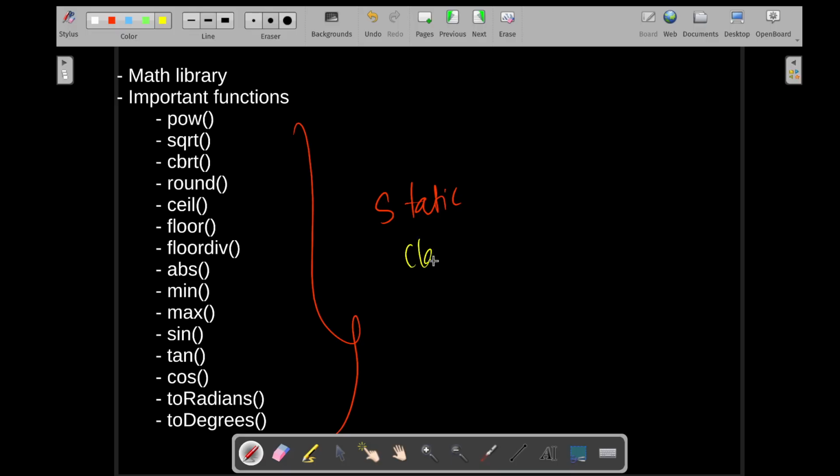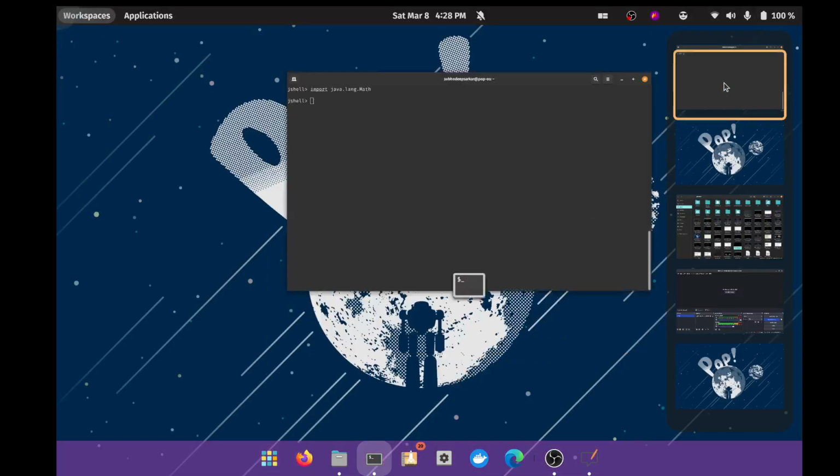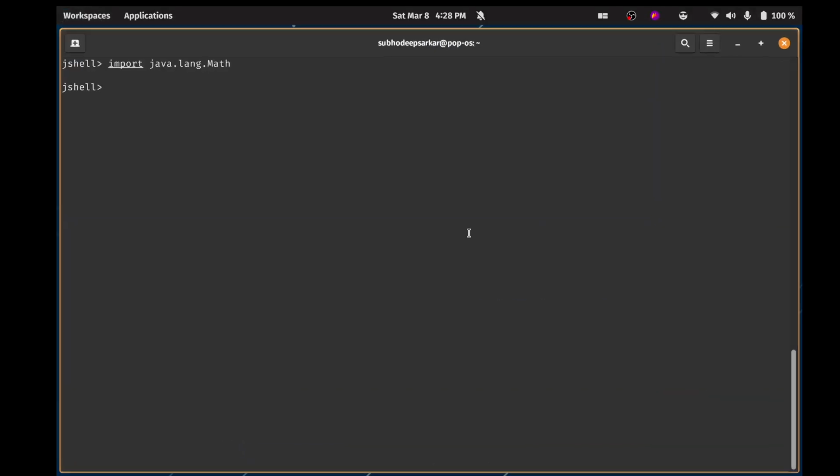You write the class name first, dot, then the method name, and then you pass the arguments, right? That's how you call static methods. So all of them are static methods. You don't have to create objects of the math class and then do your stuff. So you can directly call Math.pow.